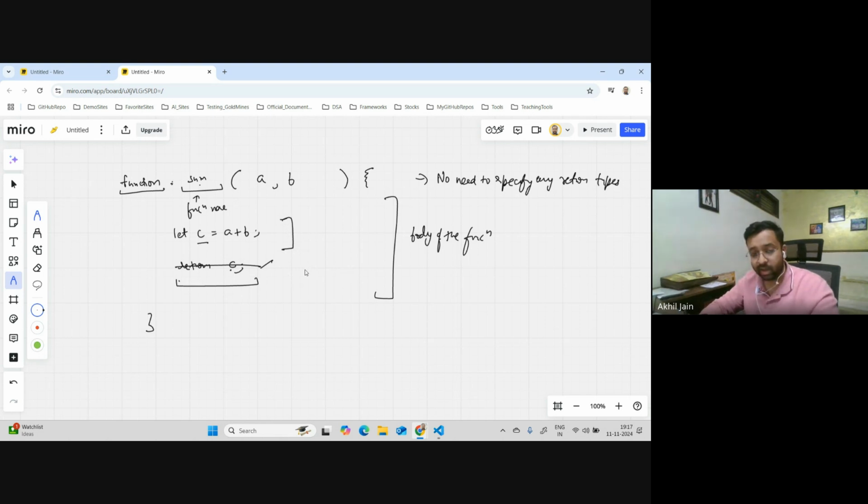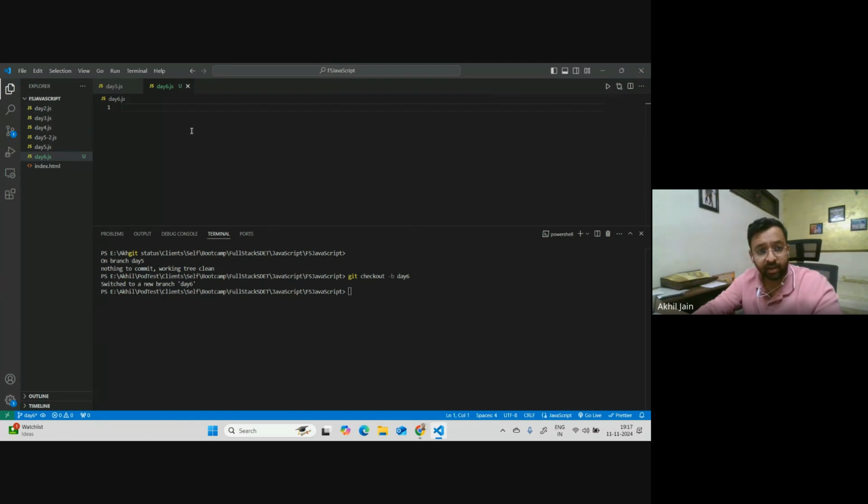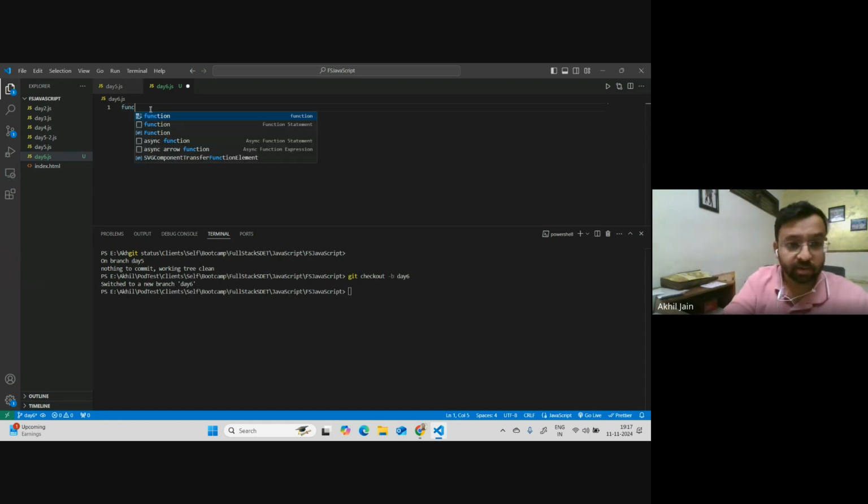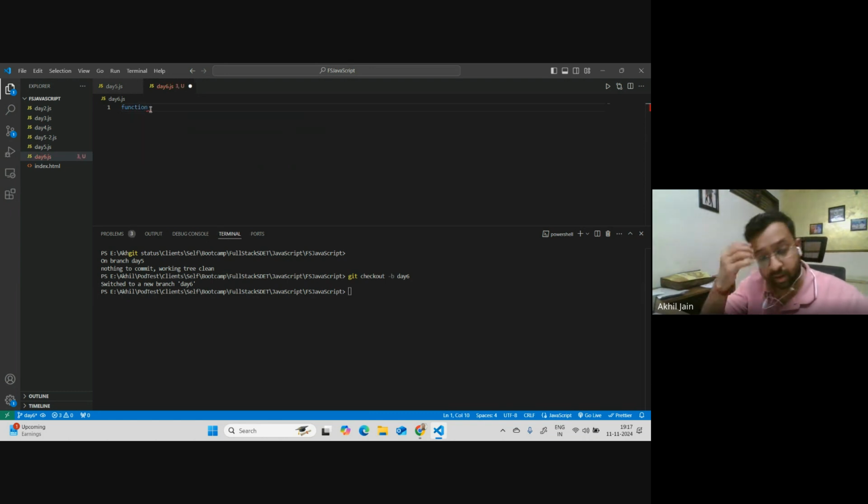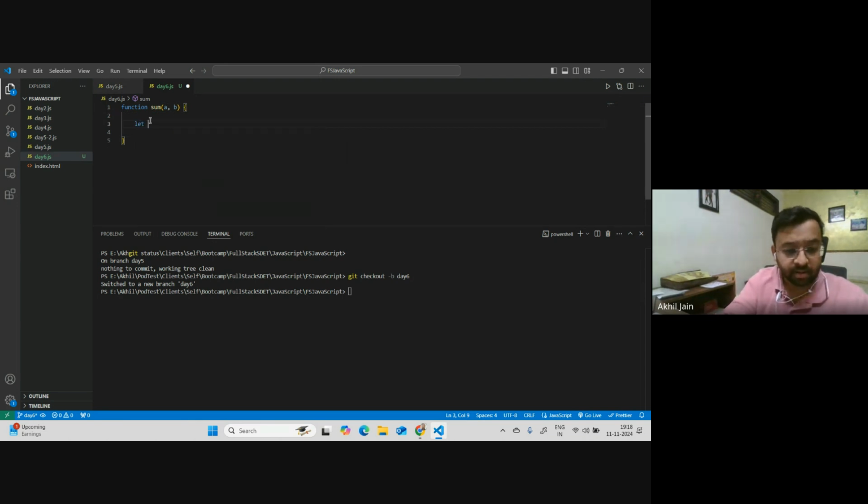Let's try this out in the code first, and then we'll talk about more. So we have created a branch Day6 for today, and let me create a function. I'm going to say function, and let's say sum only, with parameters a comma b. Now I'm saying let c equals a plus b.